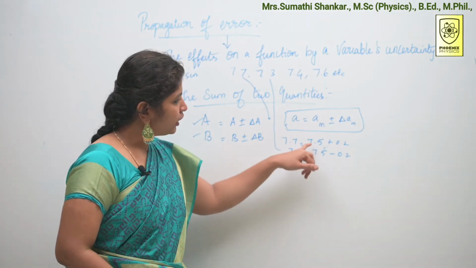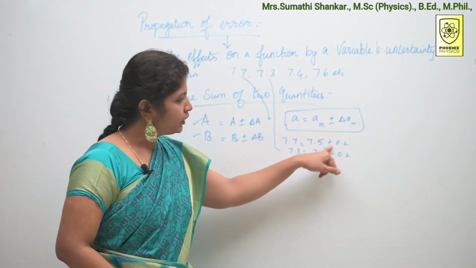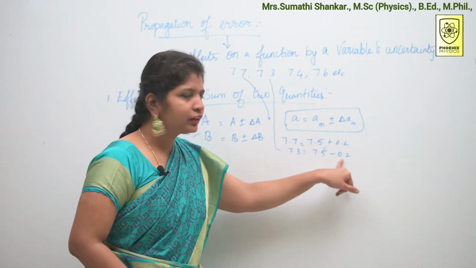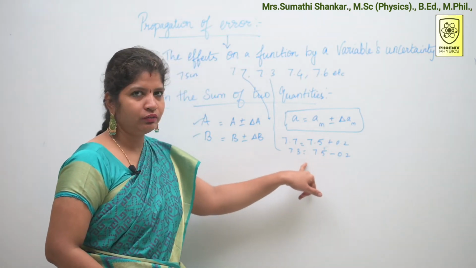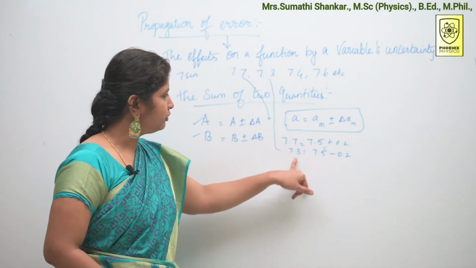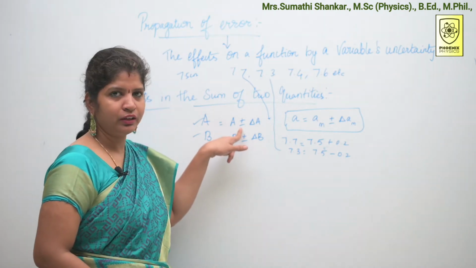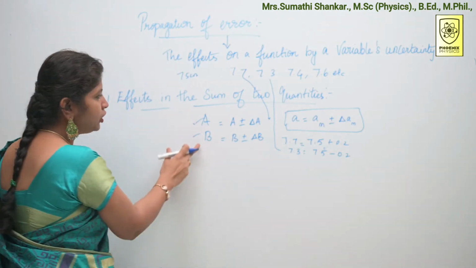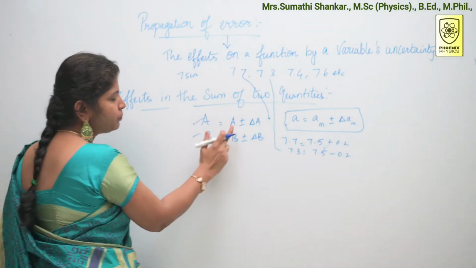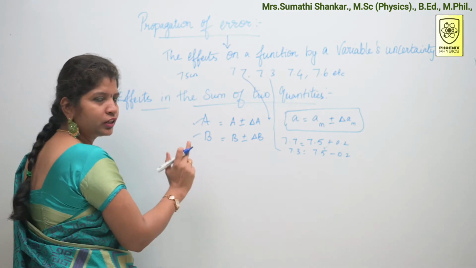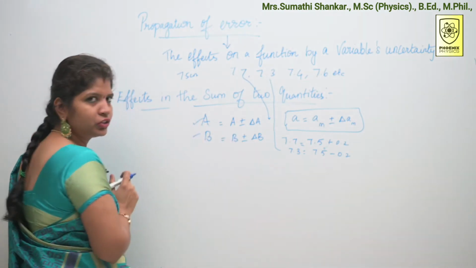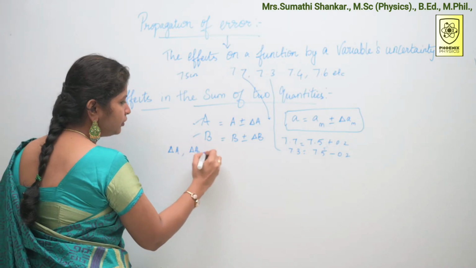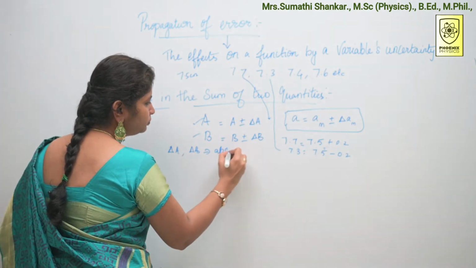Either we can add this error value to the original value, or we can subtract this error from the original value. That is why I have written plus or minus symbol here based on this format. So A and B are the two measured values, A plus or minus delta A and B plus or minus delta B. Here delta A and delta B are our absolute errors.